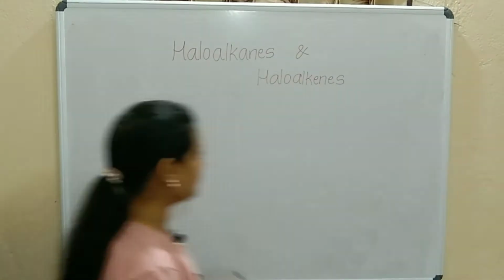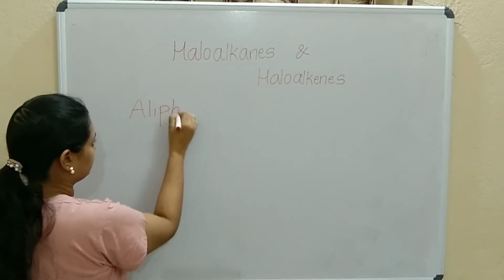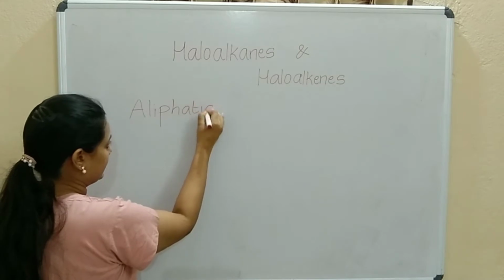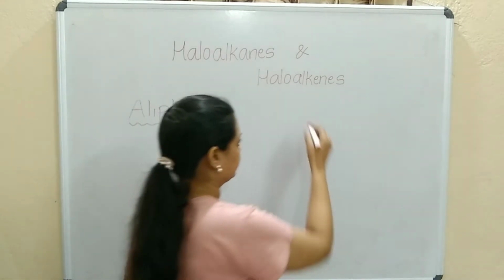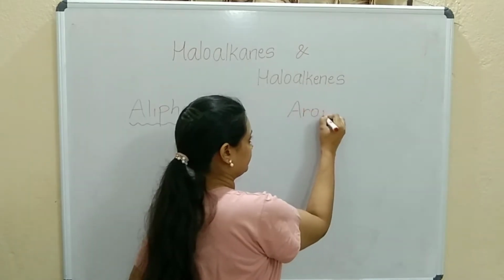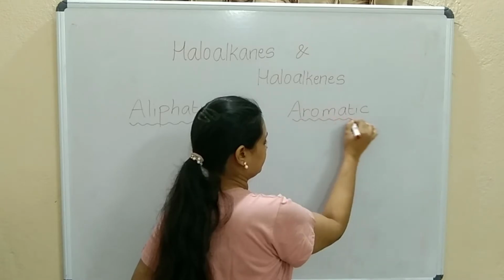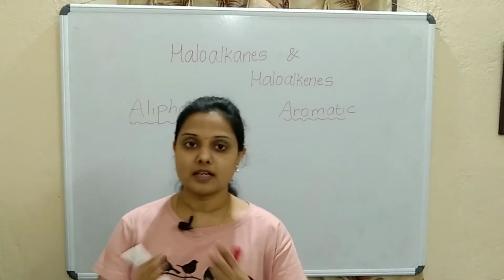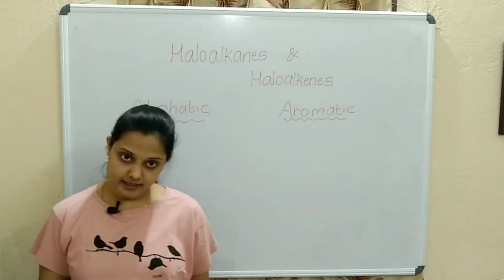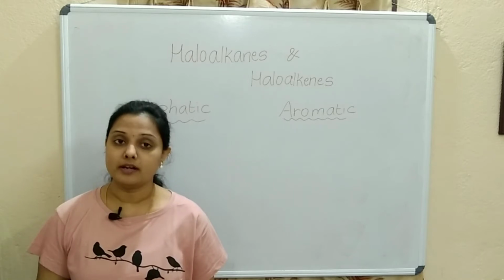So we have two types over here. One is aliphatic and the other one is aromatic. Aliphatic and aromatic. So aliphatic means what? The carbon atoms are linked and they form a single bond, double bond or a triple bond.